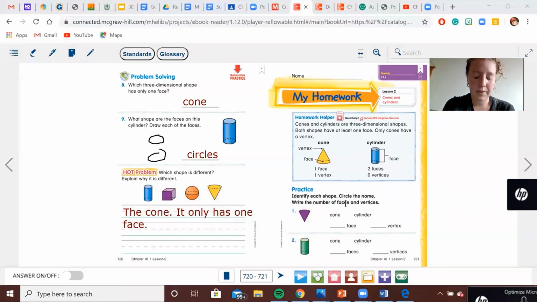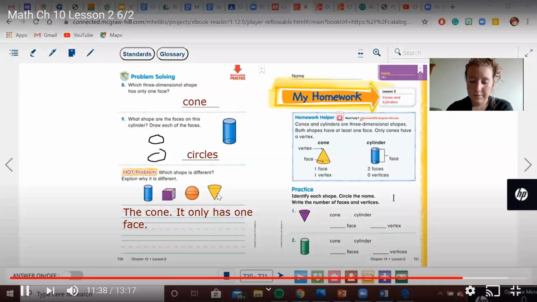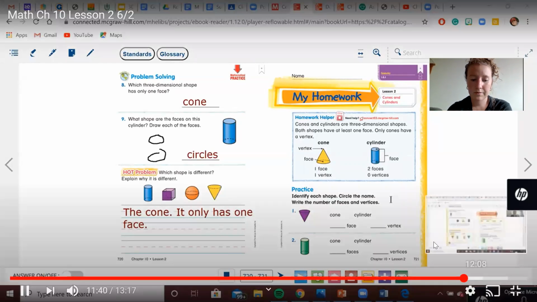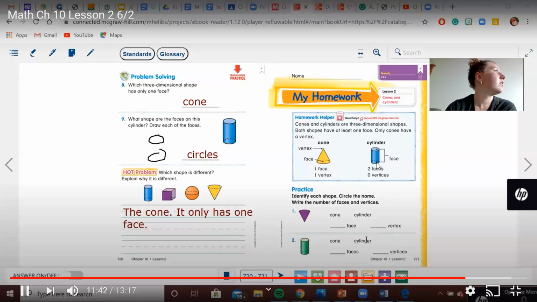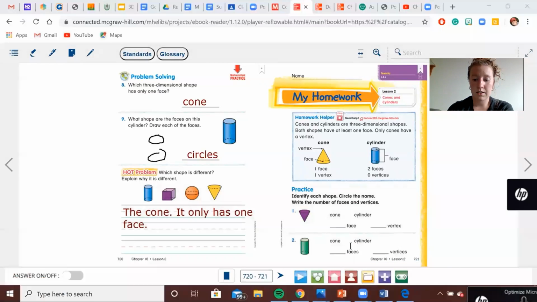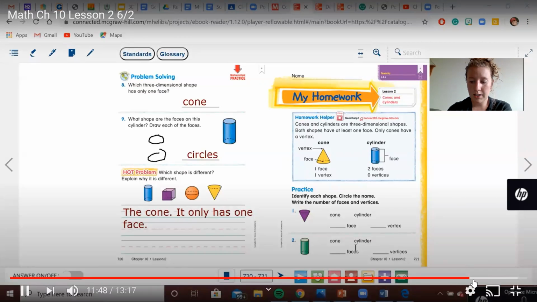Same for number 2. Is that one a cone or a cylinder? Write the number of faces and the number of vertices. Awesome. Pause there if you need more time. I'm going to move on.